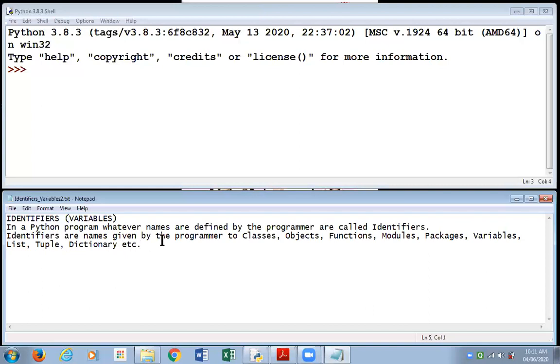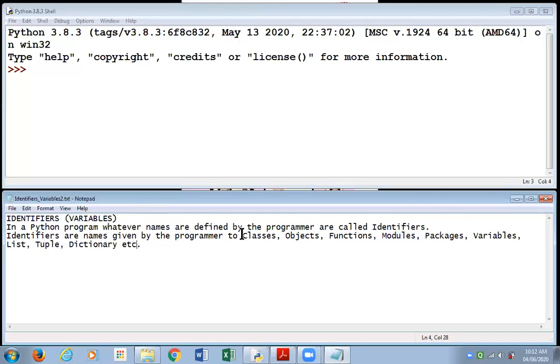Now, in this definition, you have come across various new terms like classes, objects, functions, modules, packages, variables, which we're going to learn today, list, tuple, dictionary, etc. Some other things also.